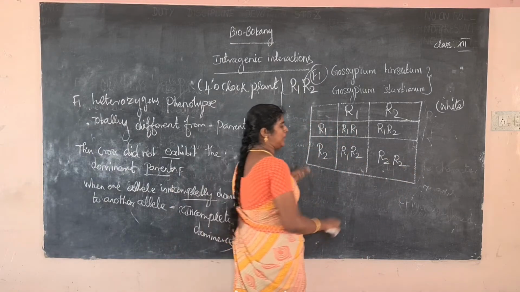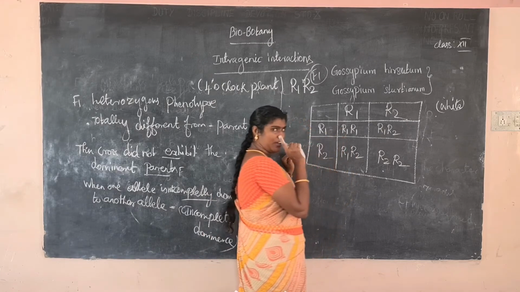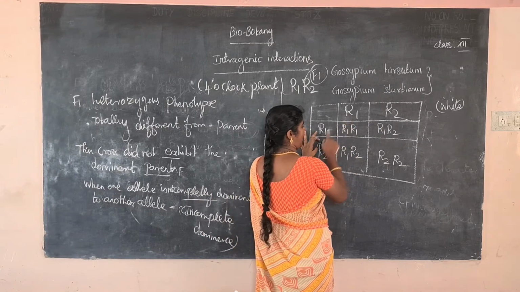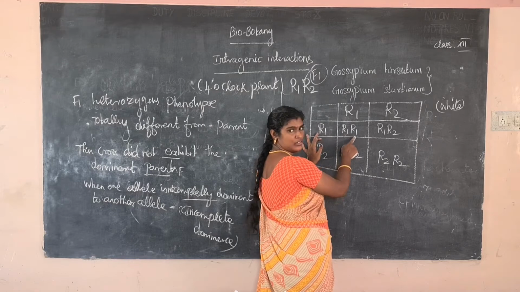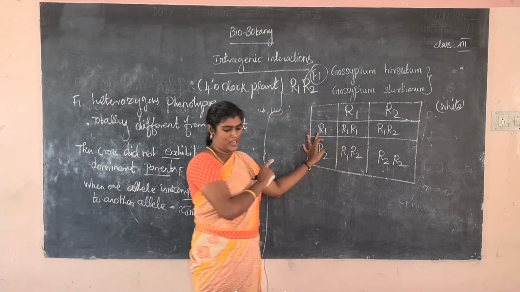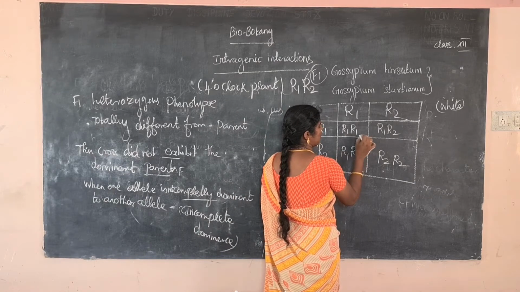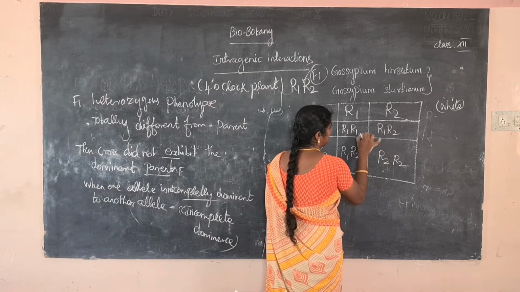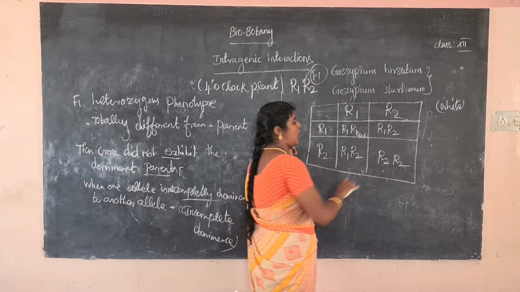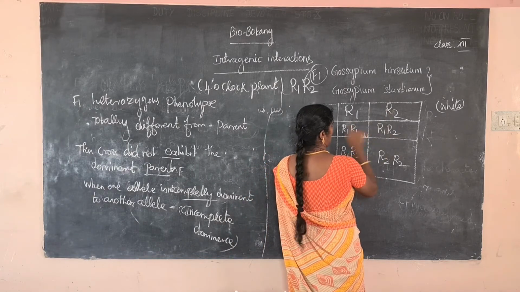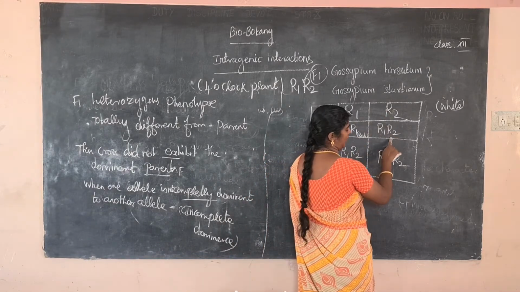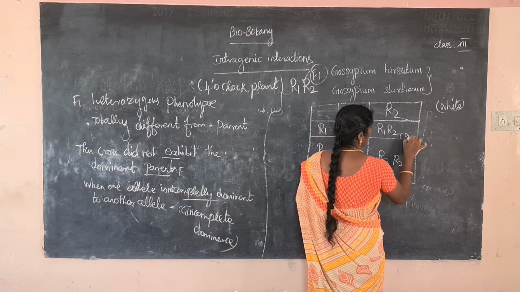What are the 4 gametes? I repeat. First R1, R1. What is the meaning of R1, R1? Which color is R1, R1? Red color. So next R1, R2. What is the R1, R2 color? It is heterozygous. It is pink color.